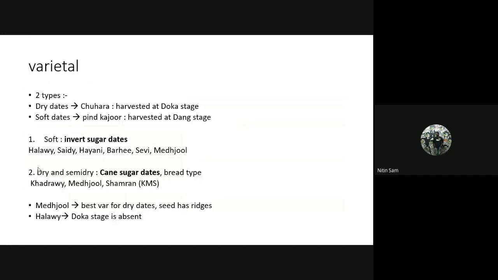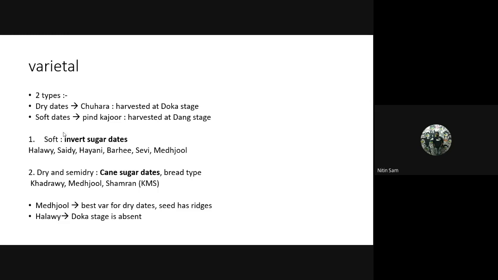Coming to varieties, you might have eaten them. There are two types: dry dates and soft dates. Dry date is known as Juhara, which is harvested at the Doka stage. This is important. Soft dates, known as Pind Kajur, are harvested at the Dang stage. So these are the varieties for soft dates, and these are the varieties for dry dates.